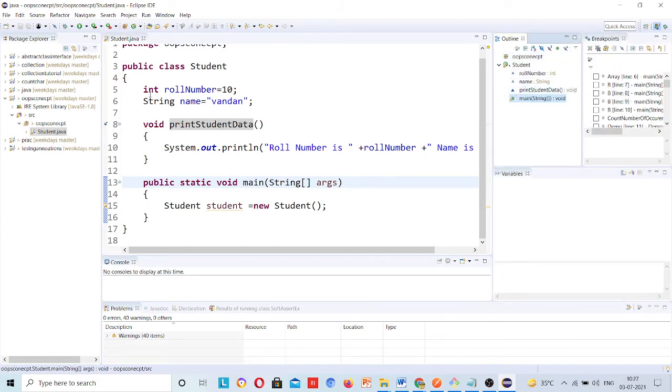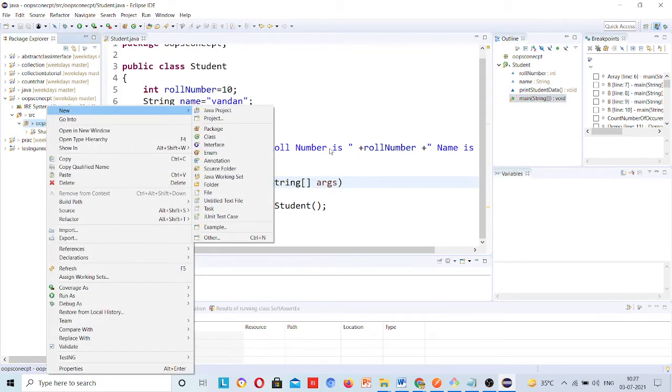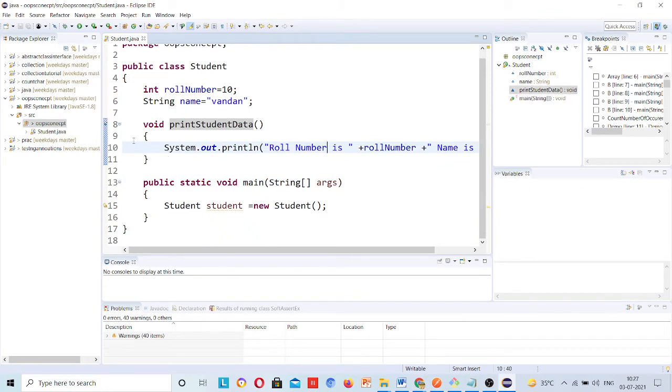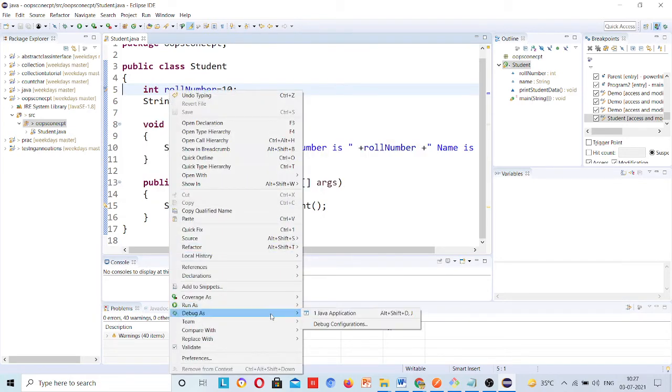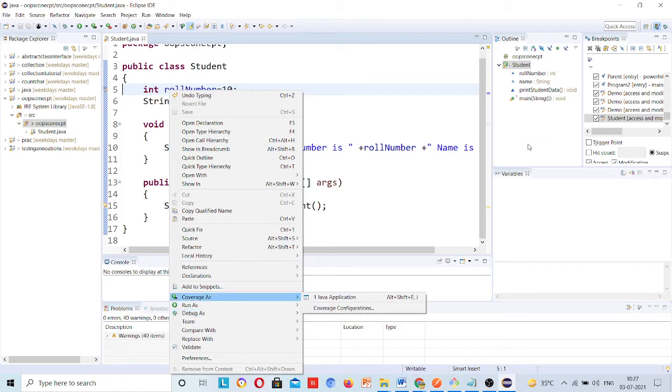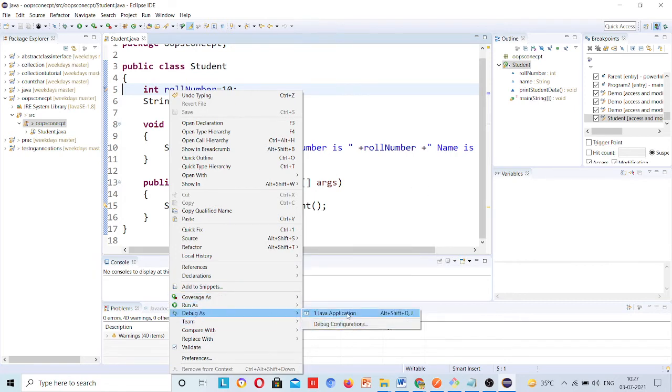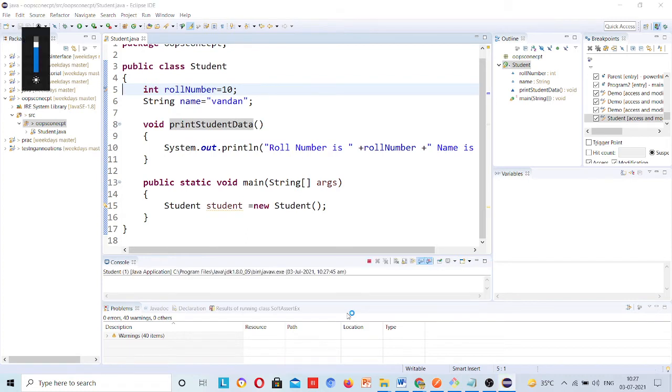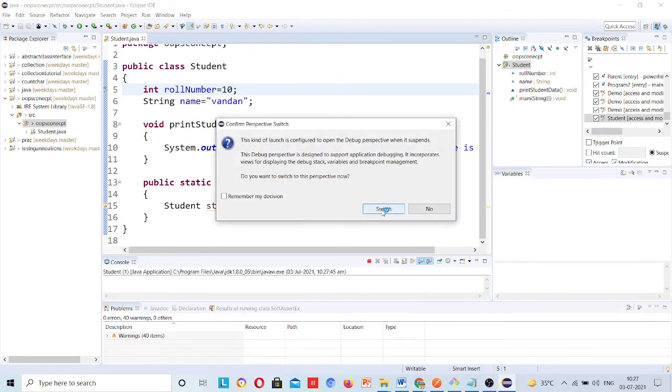Now I am going to create one more class, but let me run it first. Whenever I am running it I will make sure my breakpoint is at the top. Right click, Debug As. Now you will not Run As, because you want to debug your code. You will not run the code, you will Debug As, same Java application. Just switch to debug mode.